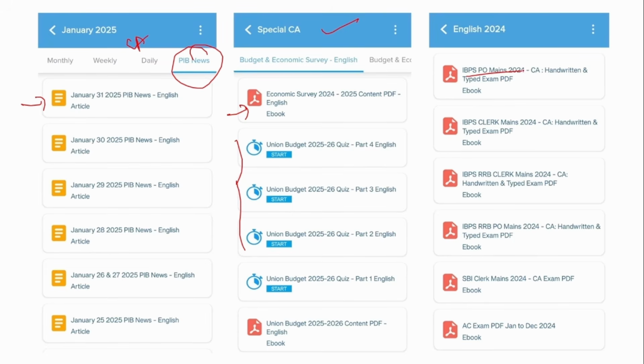If you see IBPS PO mains, IBPS RRB clerk, SBI clerk, these are all exam perspective PDFs. These PDFs will contain around 5 to 6 months of the current affairs, which have high chances of being asked in the SBI clerk mains exam. So it is very useful to read this PDF from an exam perspective.